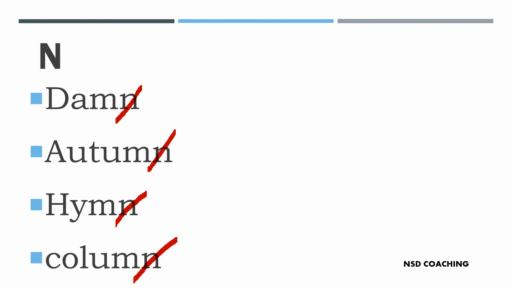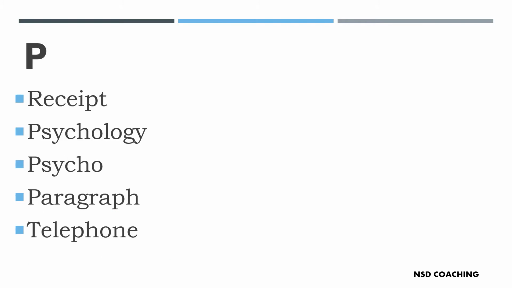The next letter is P. P can also be silent in words like receipt. The P is silent here. Psychology, where we begin with the silent P. Psycho, the P is silent. How do you say it? Receipt, psychology, psycho.